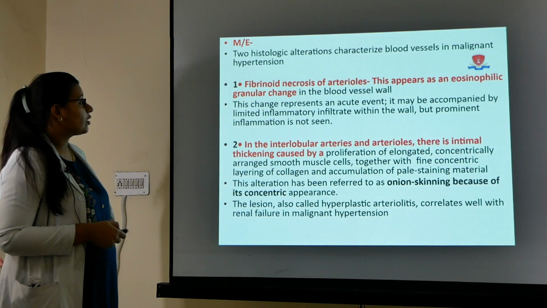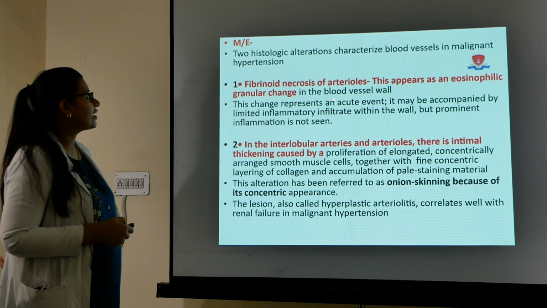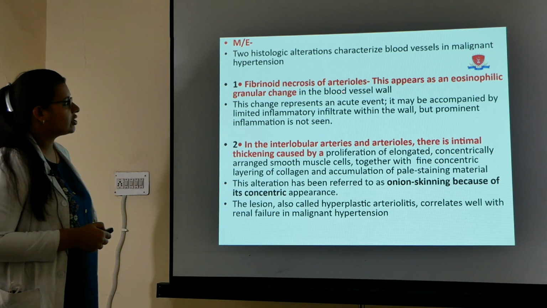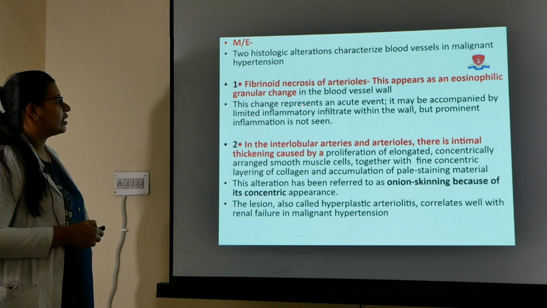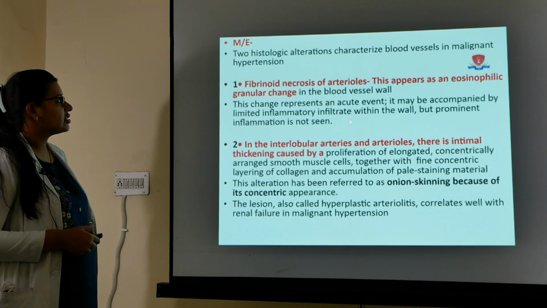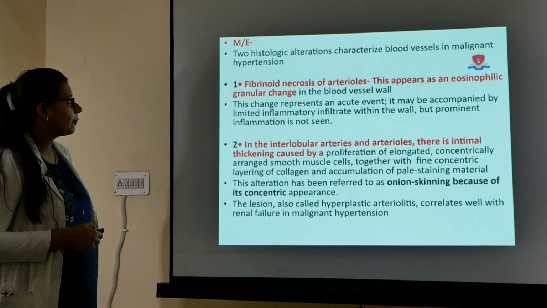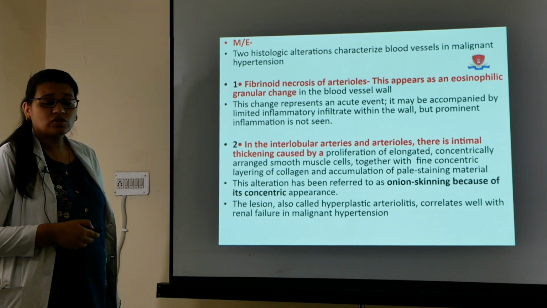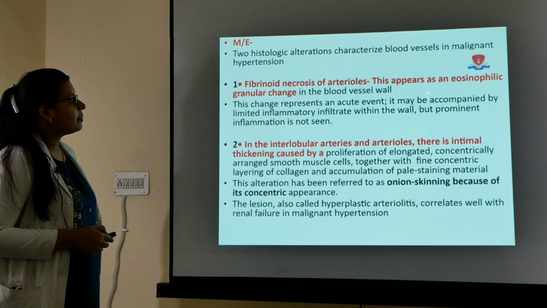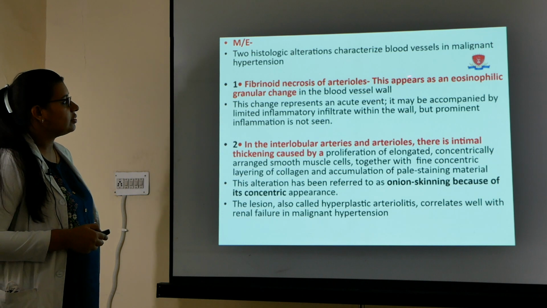So what are the microscopic findings? We have talked about the gross. There are two characteristic histological alterations in the blood vessels in malignant hypertension. What are those characteristic changes? First is fibrinoid necrosis of the arterioles. What is fibrinoid necrosis of arterioles? What will you see in microscopy? This appears as an eosinophilic granular change in the blood vessel wall.